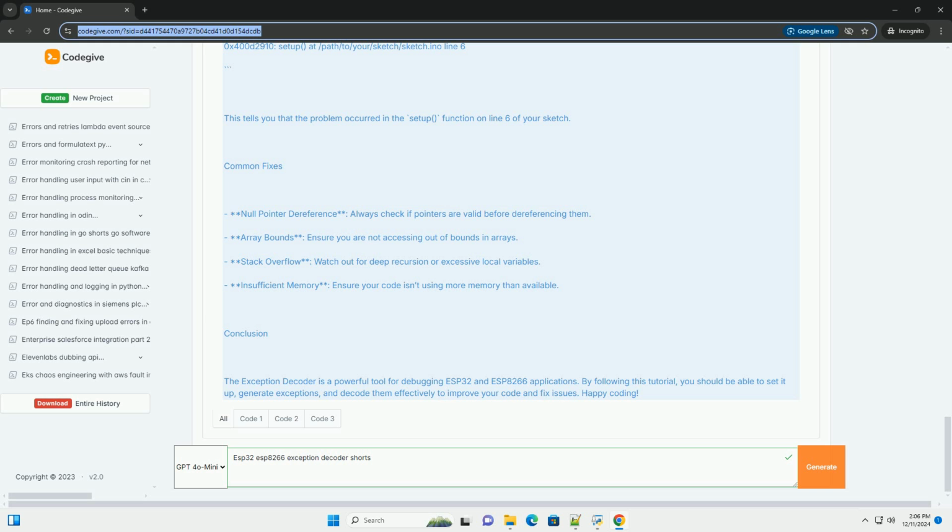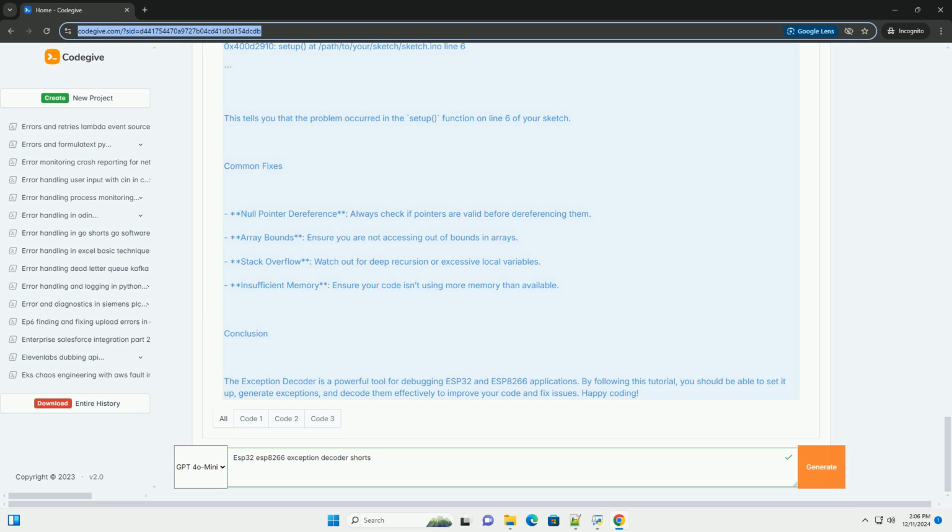Using the exception decoder. 1. Copy the stack trace: select the stack trace from the serial monitor and copy it. 2. Open the exception decoder: go to Tools-ESP exception decoder. 3. Paste the stack trace in the exception decoder window. 4. Decode the exception: click on the decode button. The tool will analyze the stack trace and show you the corresponding lines in your code.